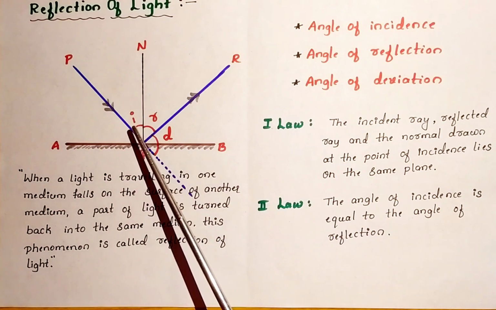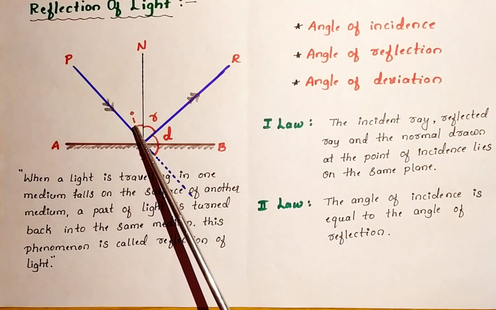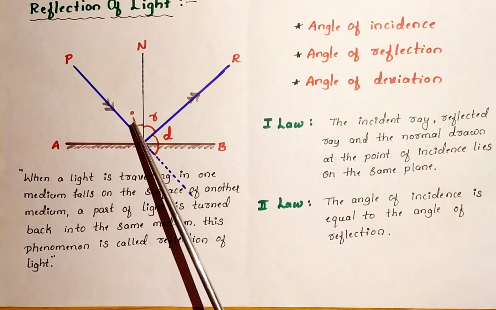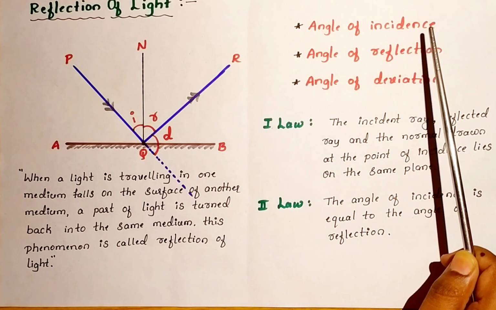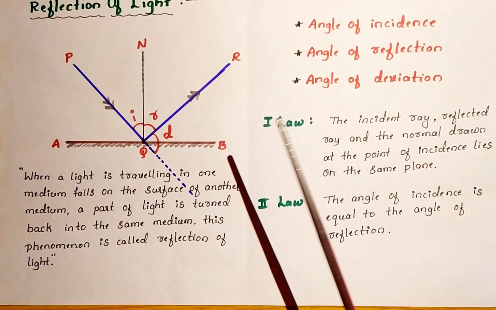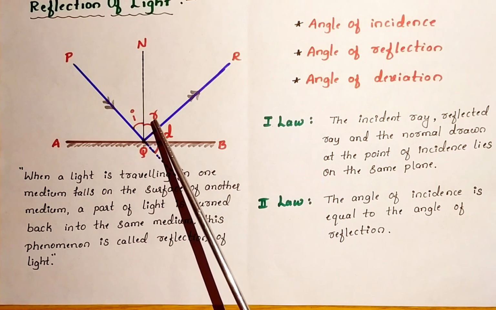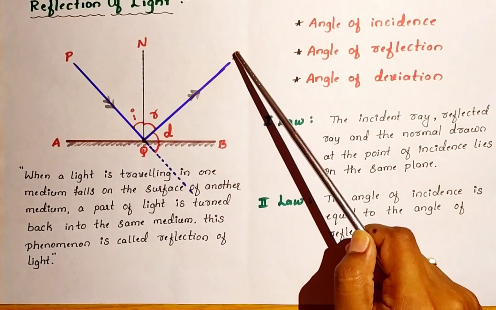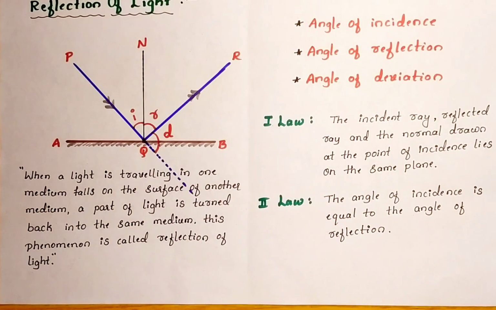Right? The angle between the incident ray and the normal is called the angle of incidence, denoted by I. Similarly, R indicates the angle of reflection, that is, the angle between the reflected ray and the normal.